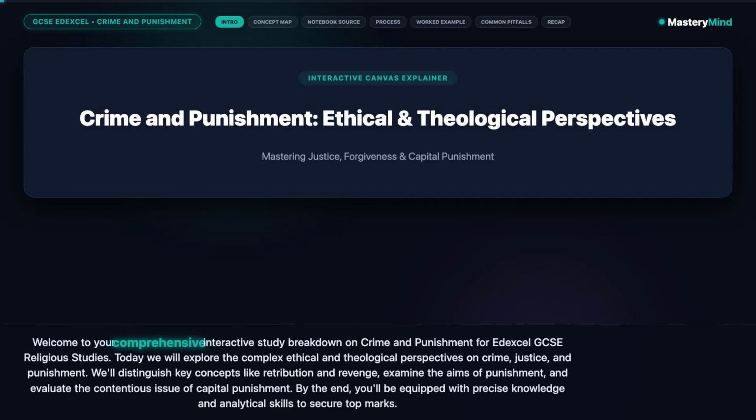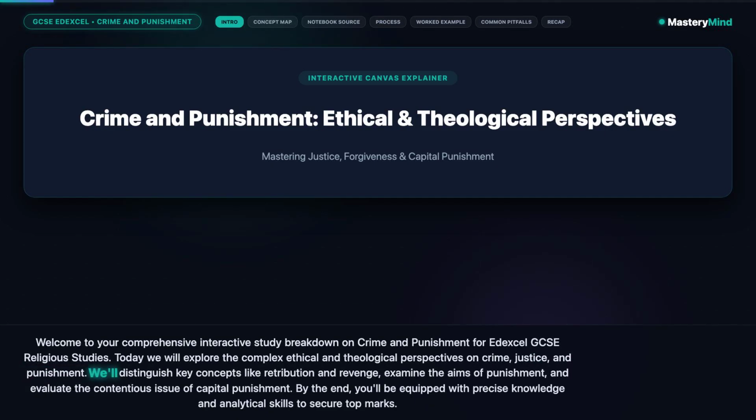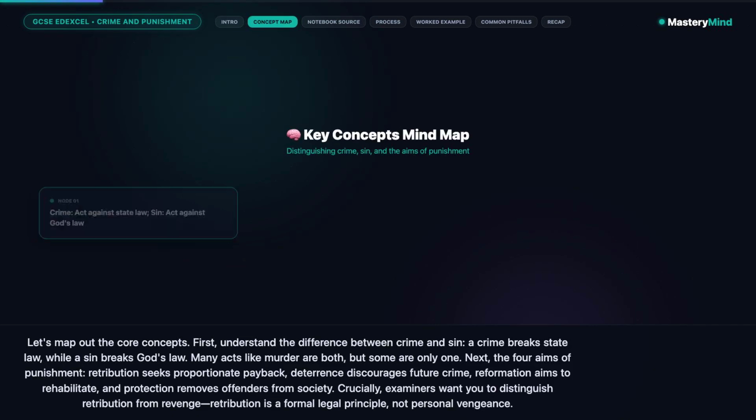Welcome to your comprehensive interactive study breakdown on crime and punishment for Edexcel GCSE Religious Studies. Today we will explore the complex ethical and theological perspectives on crime, justice, and punishment. We'll distinguish key concepts like retribution and revenge, examine the aims of punishment, and evaluate the contentious issue of capital punishment. By the end, you'll be equipped with precise knowledge and analytical skills to secure top marks.